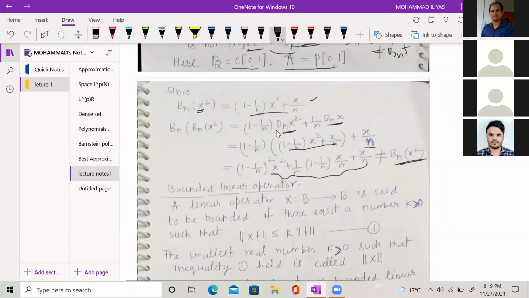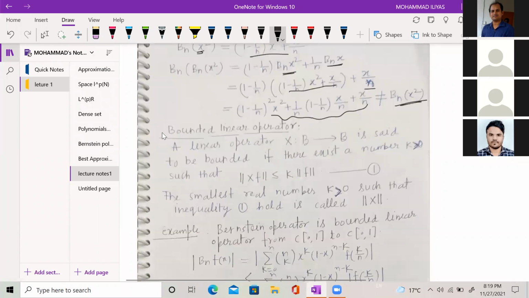Now we come to the definition of a bounded linear operator. Let B be a normed space. A linear operator T from B to B is said to be bounded if there exists some real number k strictly bigger than 0 such that condition 1 is satisfied, that is, norm of Tx is less than or equal to k times norm of x.